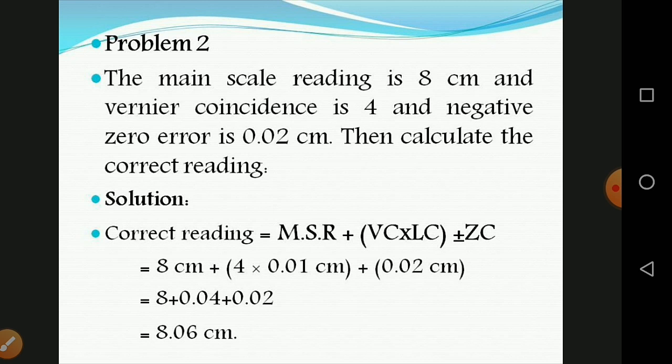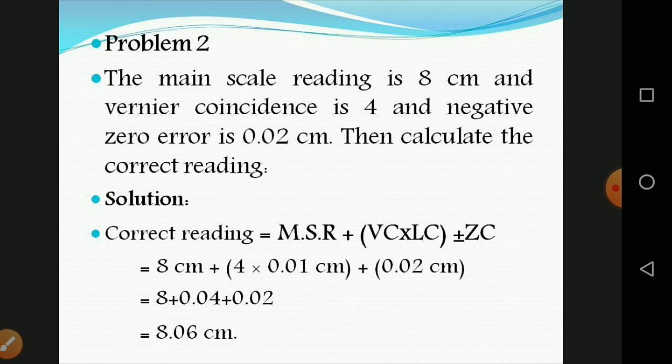The main scale reading is 8 centimeter, vernier coincidence is 4 and negative zero error is 0.02 centimeter. Then calculate the correct reading. The correct reading is equal to MSR, that means main scale reading, plus vernier coincidence into least count, plus or minus zero correction.